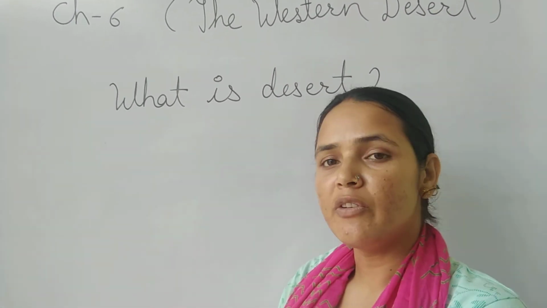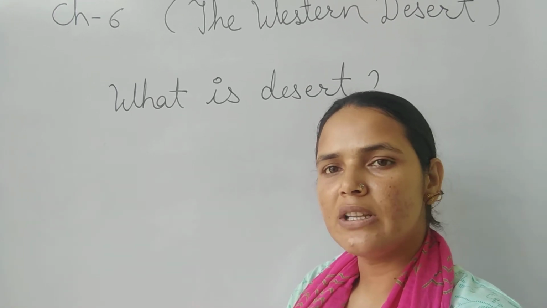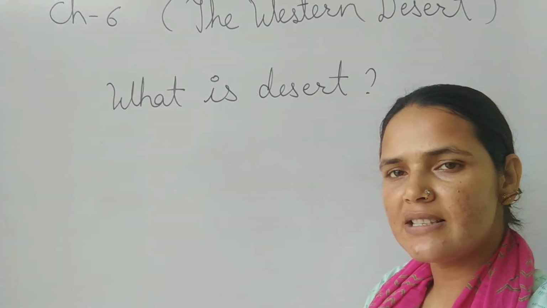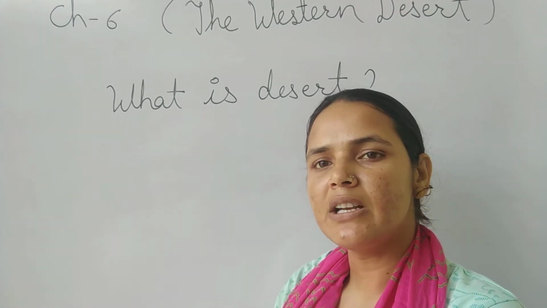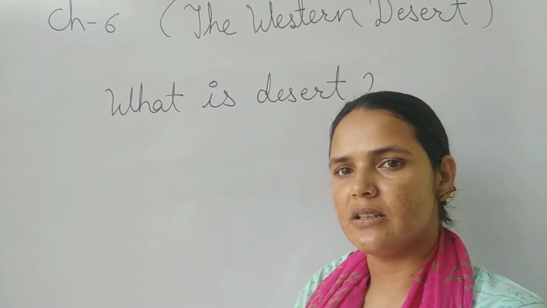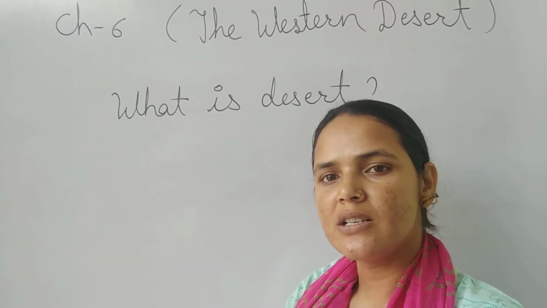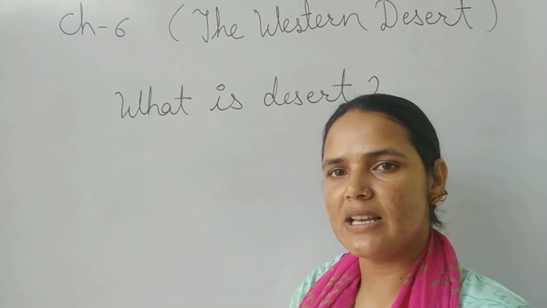So now we will discuss where it is located. We know that the Thar Desert or the Western Desert is located in the western part of our country, and 70% of Rajasthan is covered by desert. Some part of Haryana, some part of Punjab and some part of Gujarat also lies in the Western Desert.